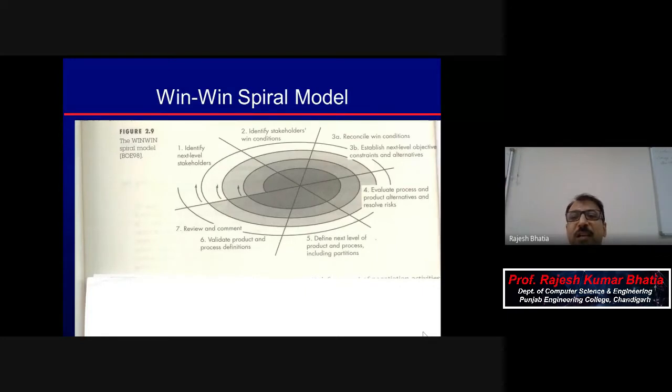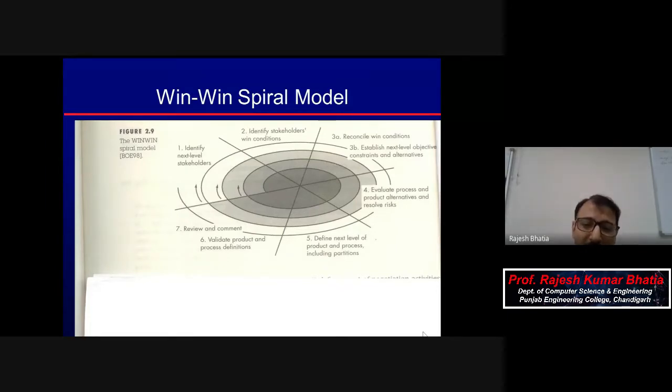Then 3B is establish next level objectives, constraints, and alternatives. If you see, it will remain the same from now onwards. These four are left, so they are the same. Establish next level objectives, constraints, and alternatives. Then evaluate process and product alternatives and resolve the risk. You have to identify the risk and resolve the risk related to that. On risk, we have discussed in detail during Spiral. Then define the next level of product and process, including partitions.